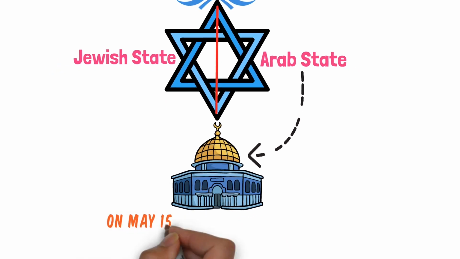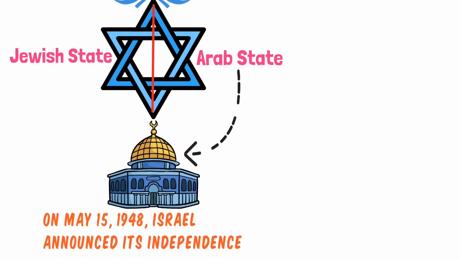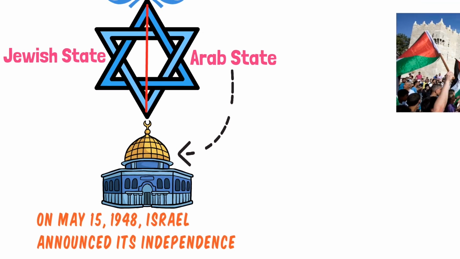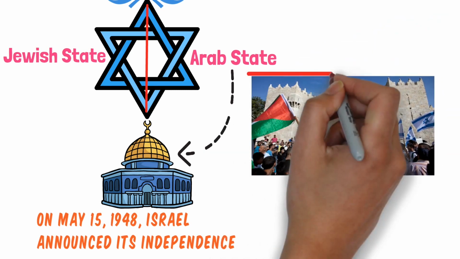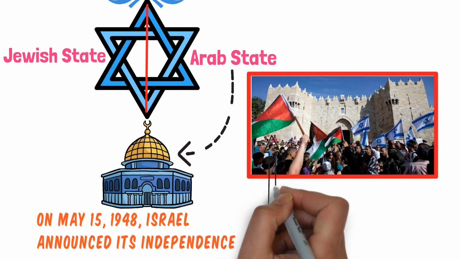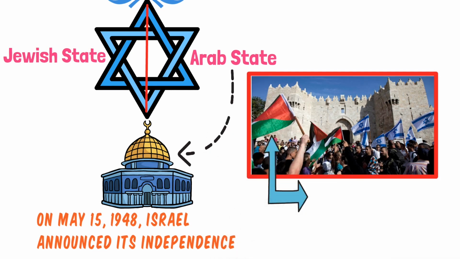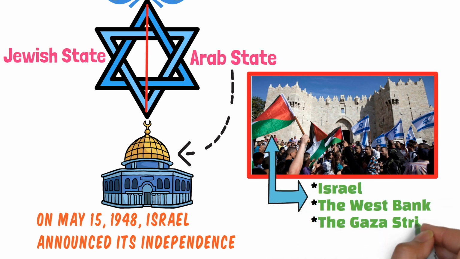On May 15, 1948, Israel announced its independence, starting the Israeli-Arab War, where 5 Arab nations opposed the new state's creation. This led to many Palestinians leaving their homes, marking the start of a long fight over land ownership. Israel, supported by other countries, emerged victorious. The region was split into 3 areas: Israel, the West Bank, and the Gaza Strip.